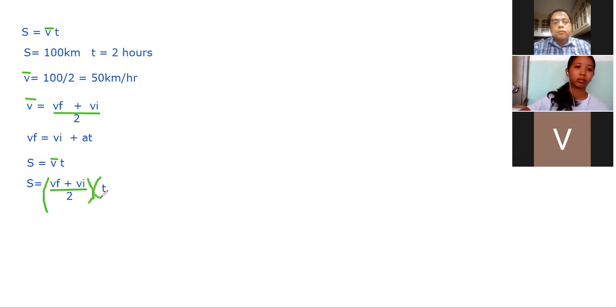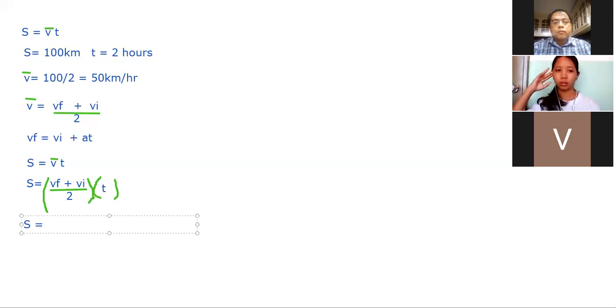Our T comes from our expression here. So this is where T comes from. The value of V bar is this one. Now, if you go to your algebra, you'll notice that you can solve for the value of S by distributing the value of T to the expression inside.